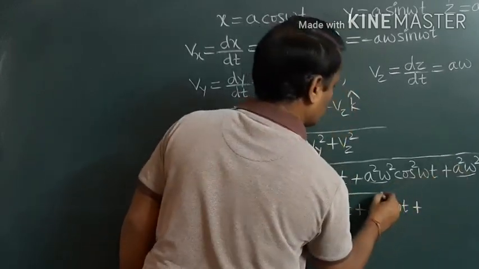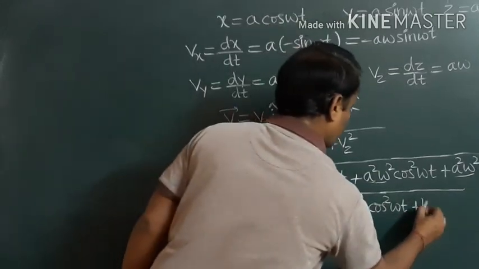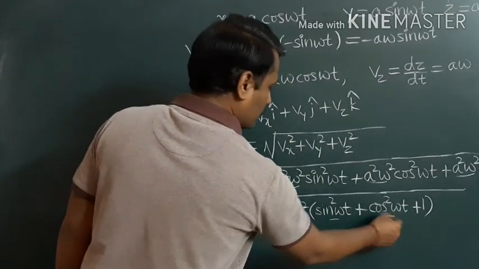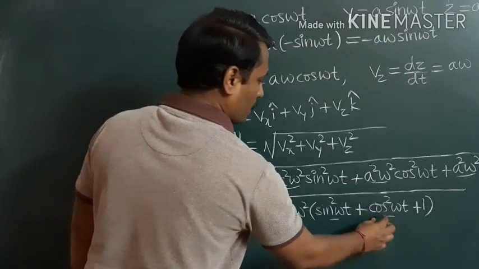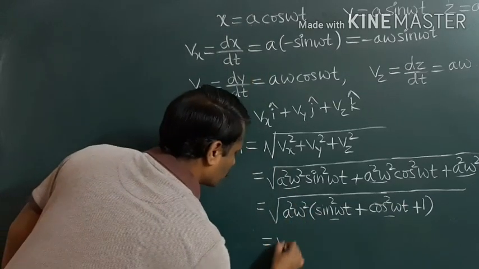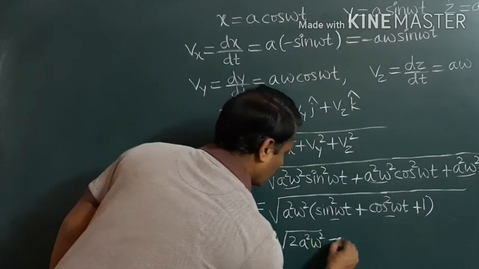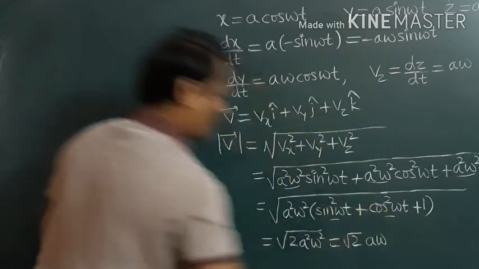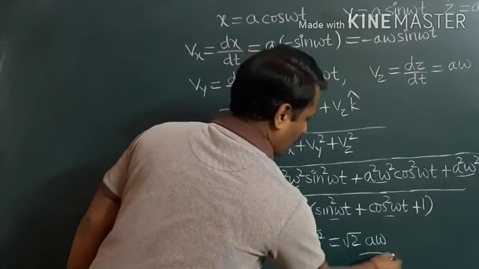And in the last term, we get 1. Now, sin square omega t plus cos square omega t is 1. Then 1 plus 1 is 2. Therefore, it becomes square root of 2 a square omega square, or we can write it as square root of 2 a omega. This is the magnitude of velocity and this is our answer.